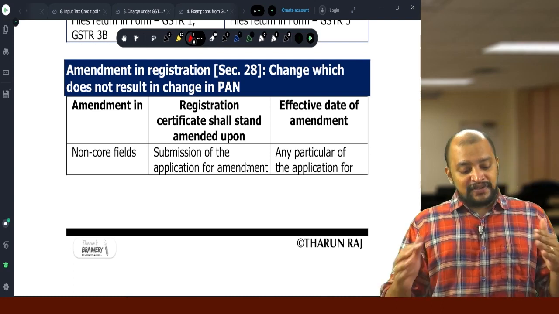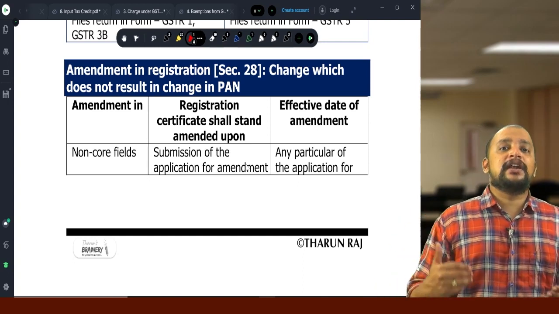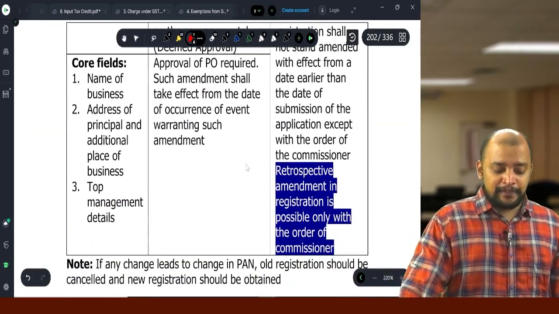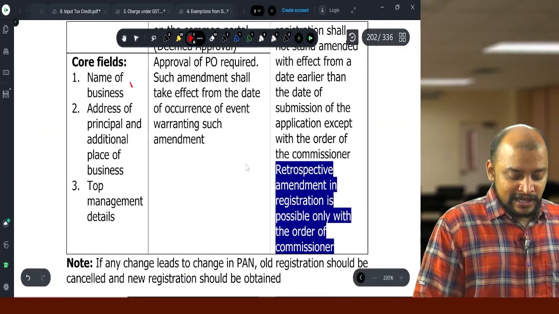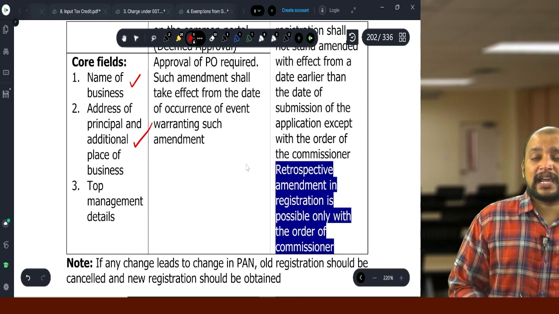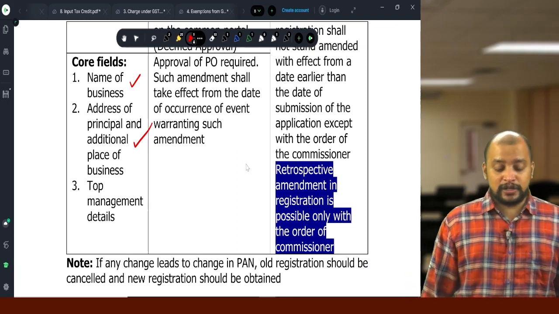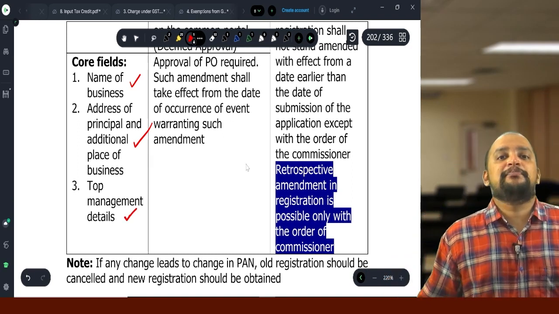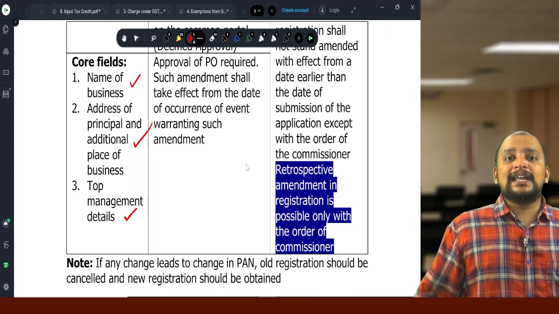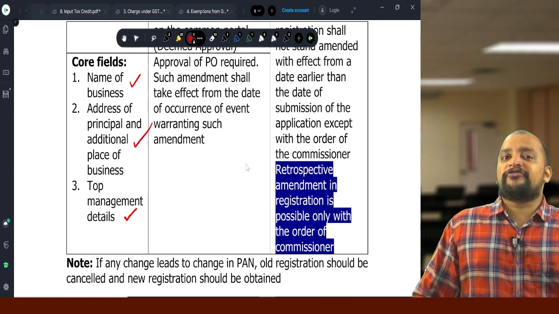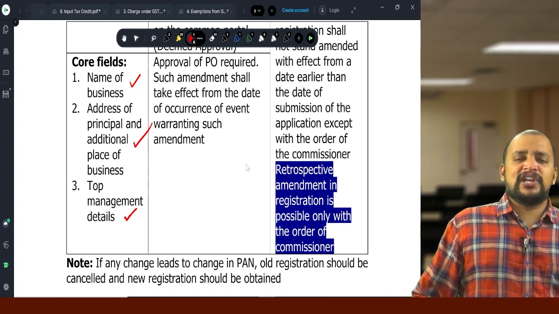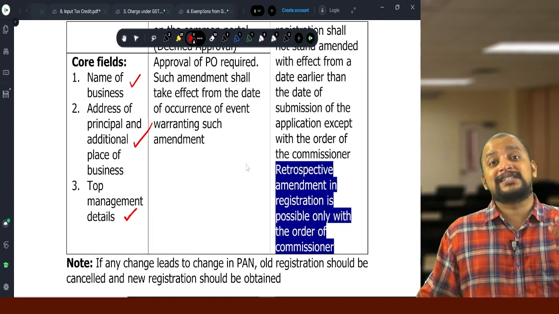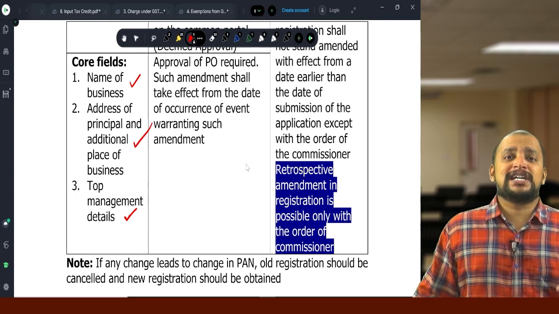In that, we will divide that into 2 fields: core fields and non-core fields. 3 fields are core fields. What are they? Change in name of business, change in address. That address can be principal place of business or additional place of business, or change in top management, that is managing director, karta, partners, etc. Then in that case, that is called as core field. Whereas any other change in bank account, change in mobile number, change in email ID, change in the type of goods and services they deal with, all those are other changes.